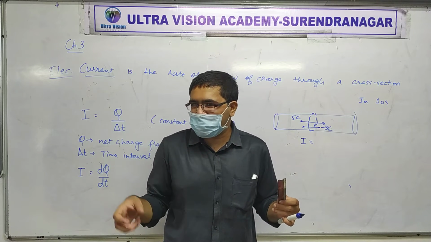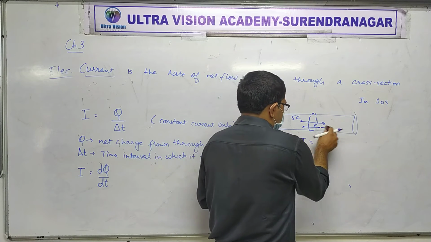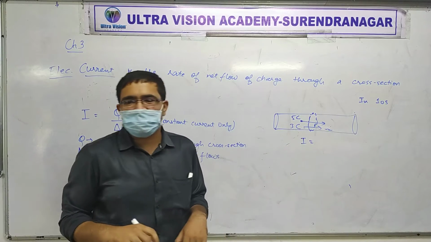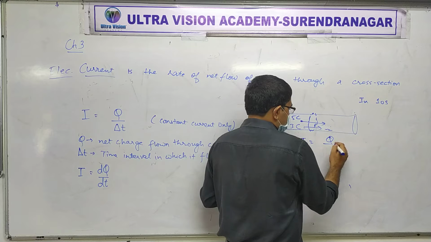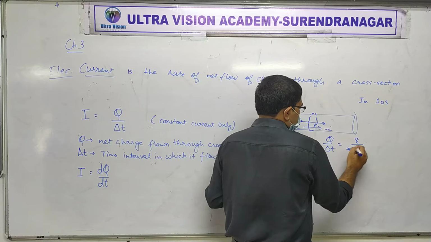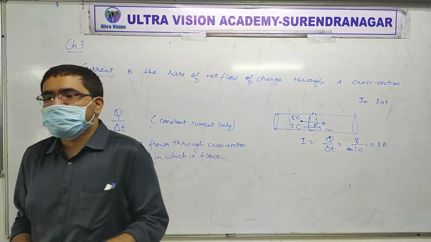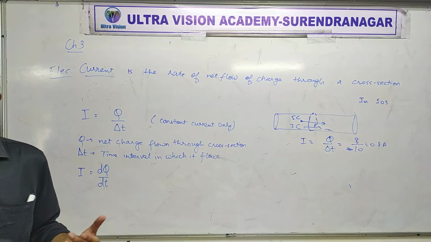That's actually equivalent to putting 3 from here to there in the opposite direction. So now the net flow of charge is 8. Q upon delta T is 8 upon 10, that would be 0.8. Sometimes such situations will arise where charge is flowing this way and that way.